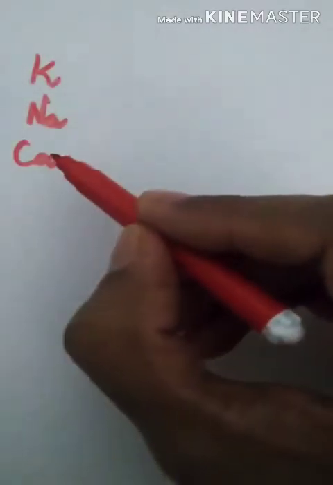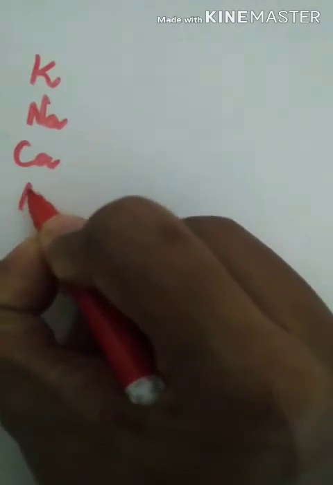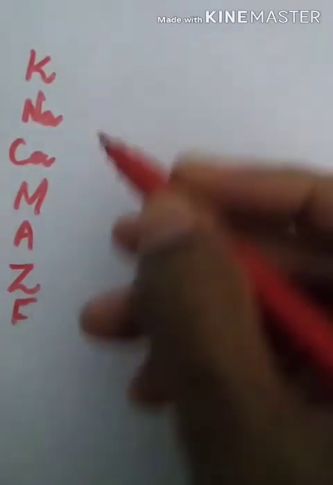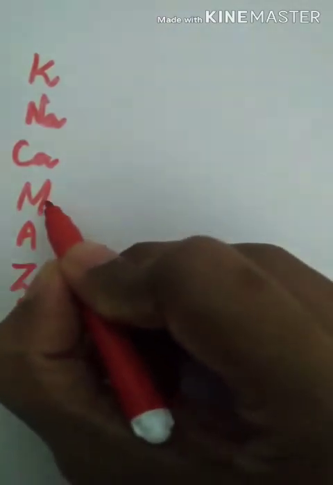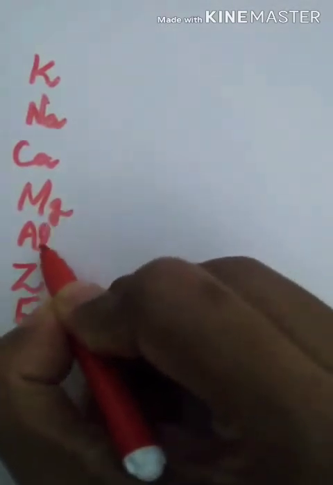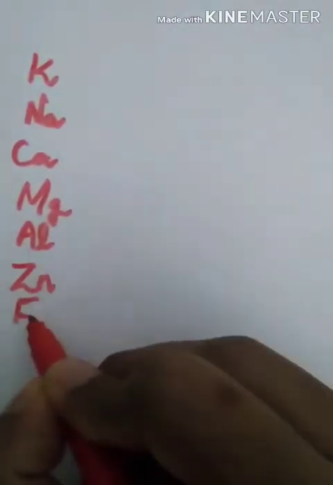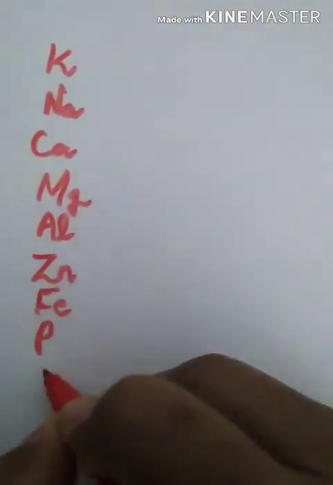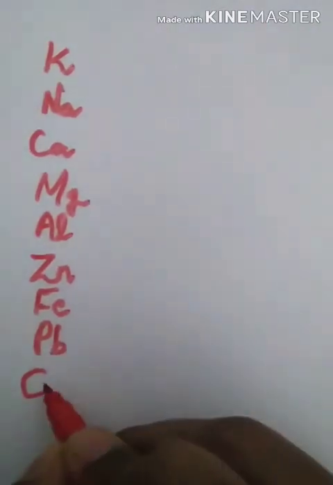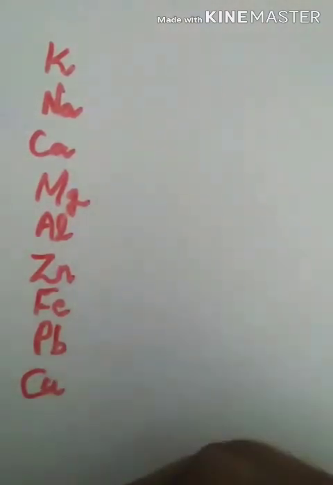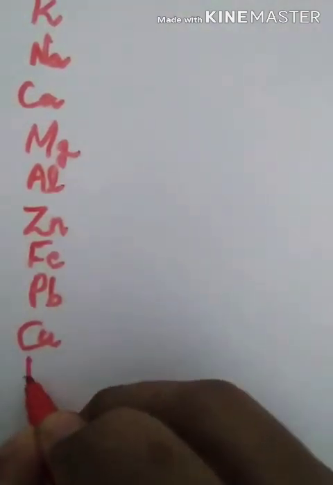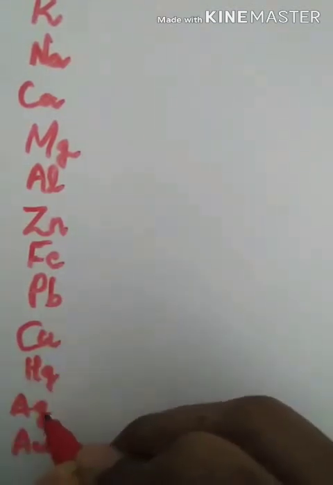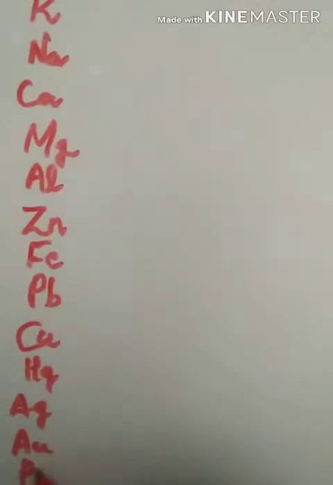Remember it as Kanaka. Then the name of a boy, Mazaf. Kanaka, Mazaf. Now what is this M? M is for magnesium, A is for aluminium, Z is zinc and iron, Fe. Then we'll go a little Bollywood, Priyanka Chopra. P for lead and C for copper. Then the next set of elements is easy to remember. It is Hg, Ag, Au, Pt: mercury, silver, gold, platinum.